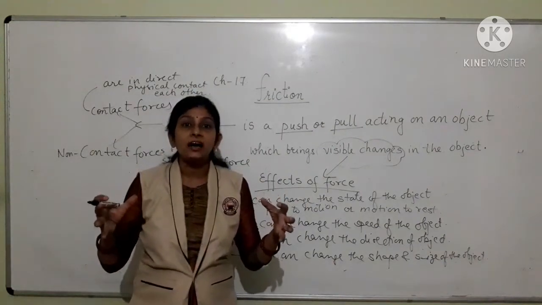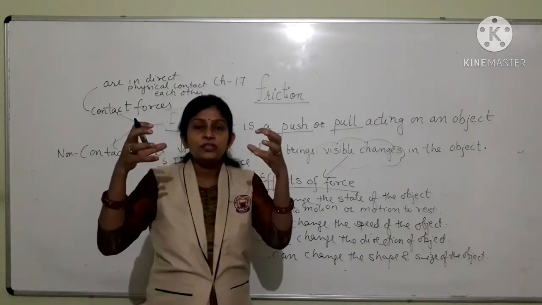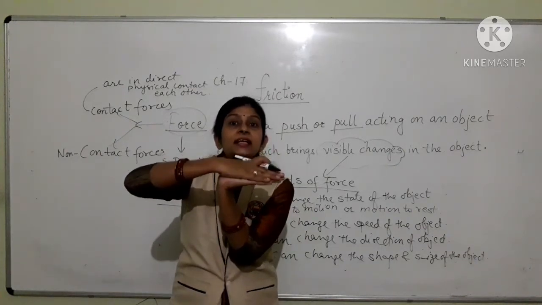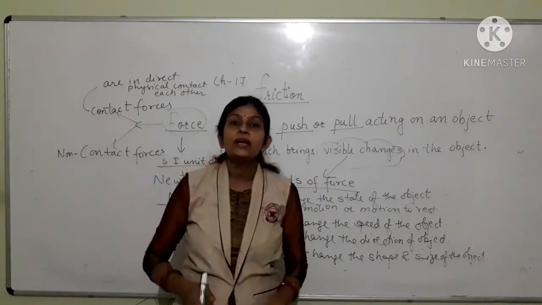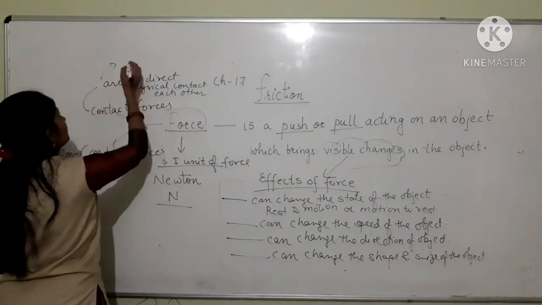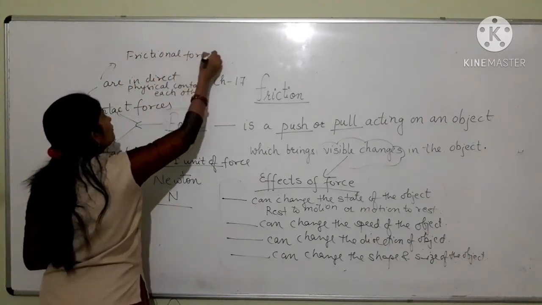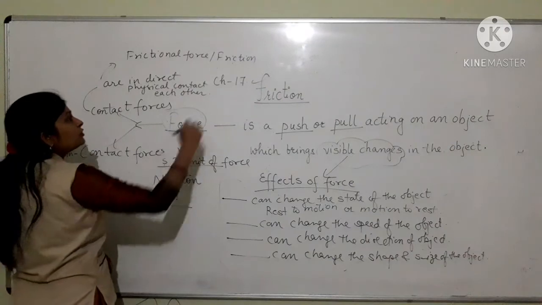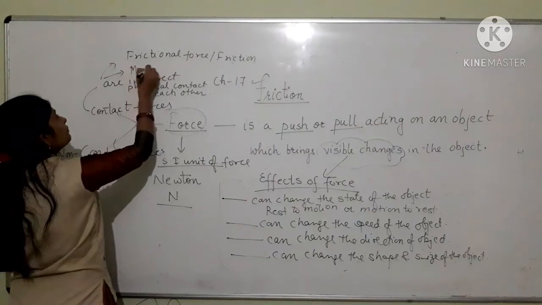When two objects are touching each other, there is a force acting between the two known as contact force. Examples of contact forces are frictional force or friction, which we will study in this chapter, and muscular force.